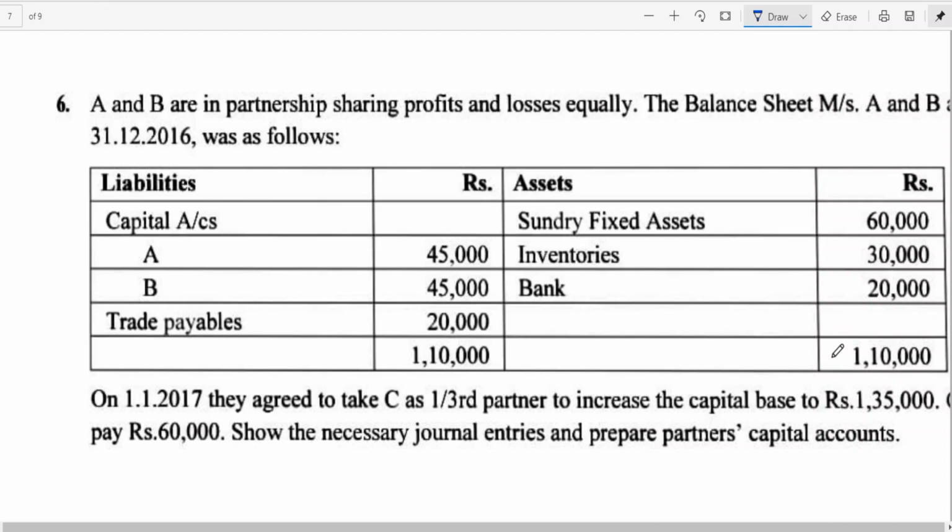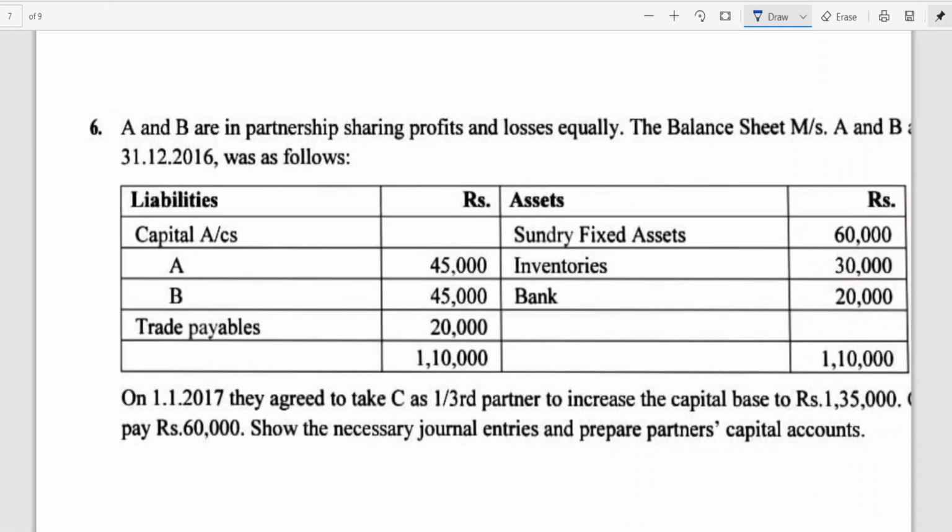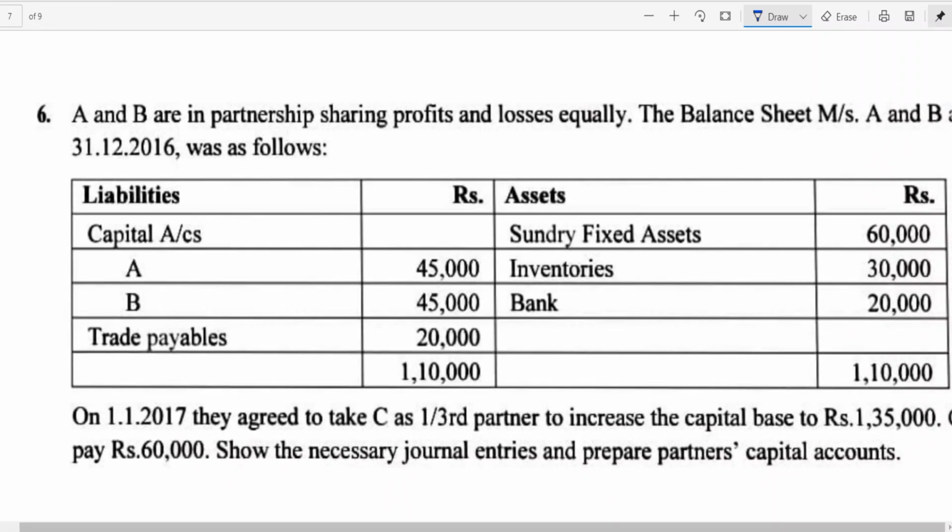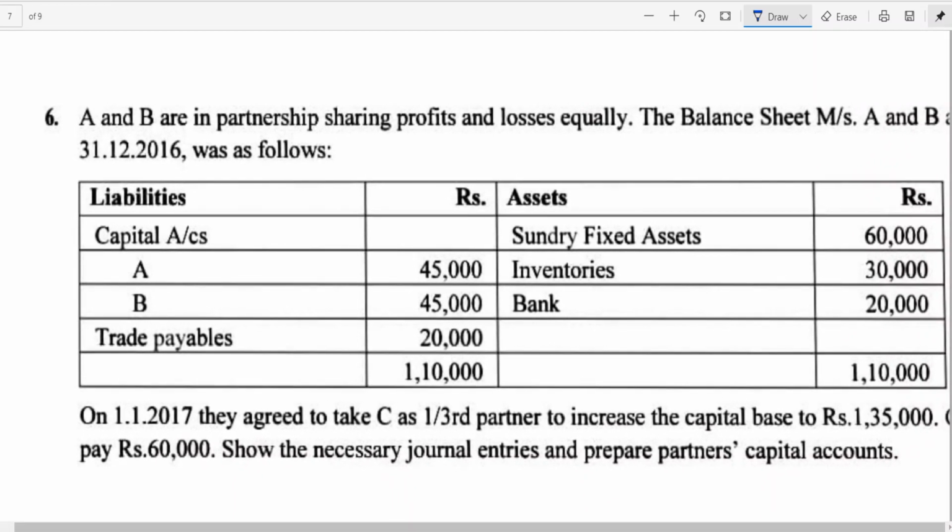Okay, A and B are in partnership sharing profits and losses equally. The balance sheet of Messrs A and B as on 31st December 2006 was as follows: A's capital 45,000, B's capital 45,000, trade payables 20,000, sundry fixed assets 60,000, inventories 30,000, and bank balance 20,000. Total is coming to 1,10,000.